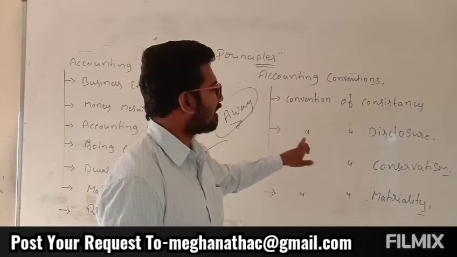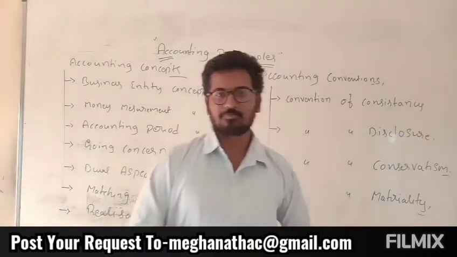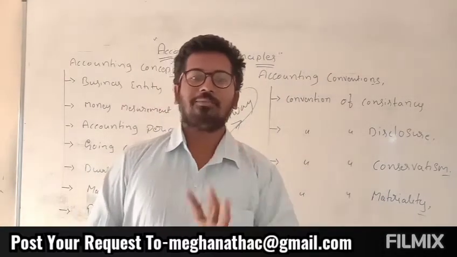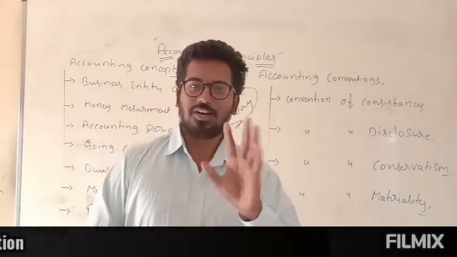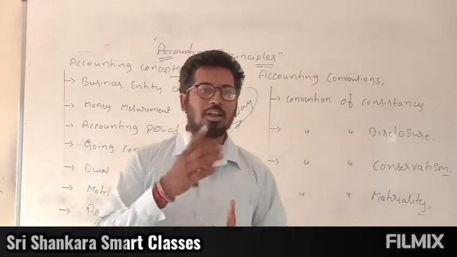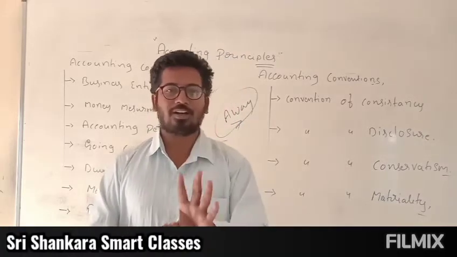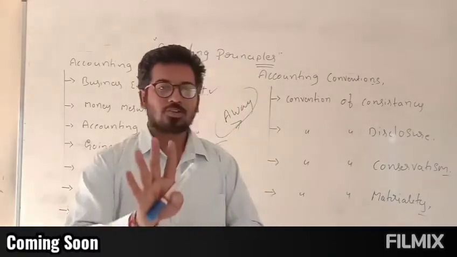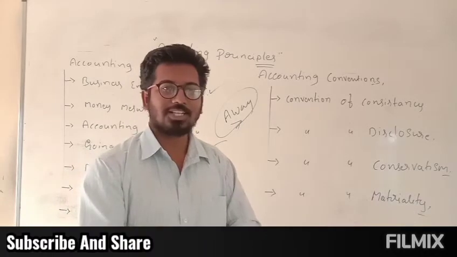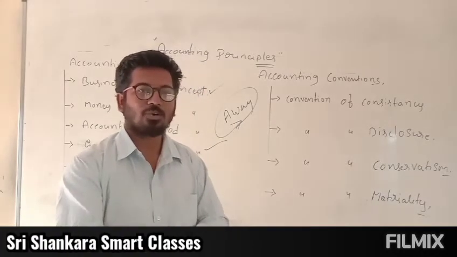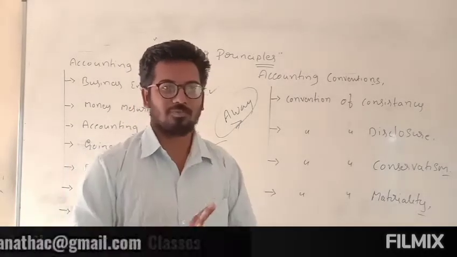Next you can see the convention of disclosure. Ultimately the purpose of accounting is to find out profit or loss and the balance sheet. The profit and loss account showcases the operational efficiency of the firm, and the balance sheet showcases the financial position of the firm.